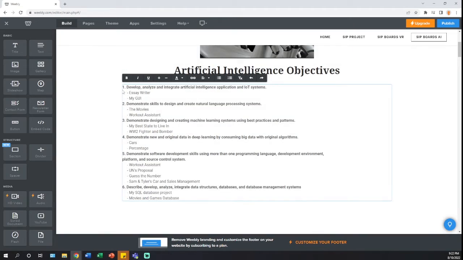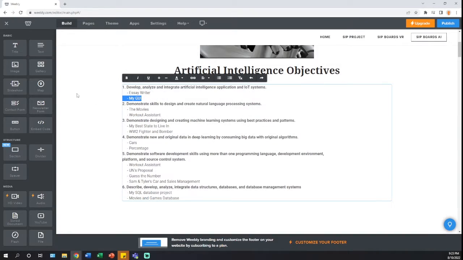First up, we've got number 1, develop, analyze, and integrate artificial intelligence applications and IoT systems, or Internet of Things systems. I chose Essay Writer and my GUI. Essay Writer is an AI program that pulls information from Wikipedia to write an essay for a user depending on what topic they want to write an essay on.